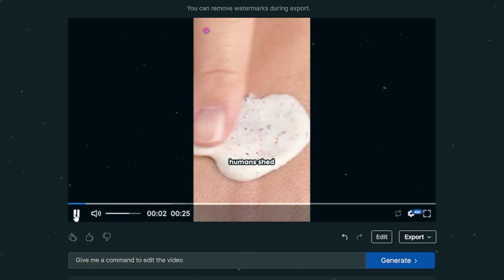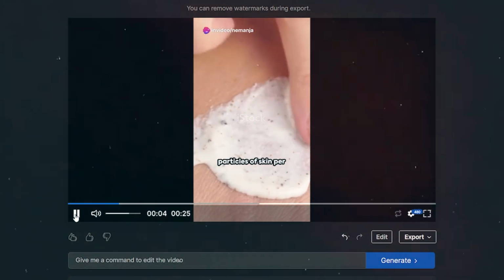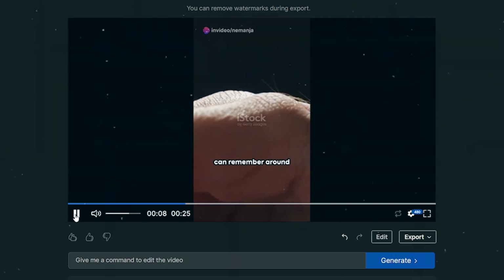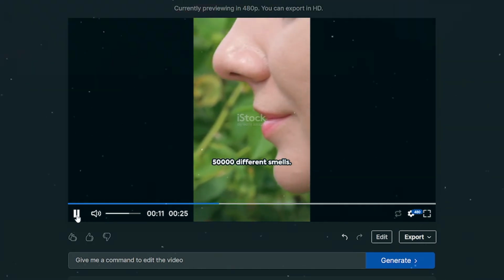Did you know we humans shed approximately 600,000 particles of skin per hour? That's about 1.5 pounds every year. Our nose can remember around 5,000 different smells.